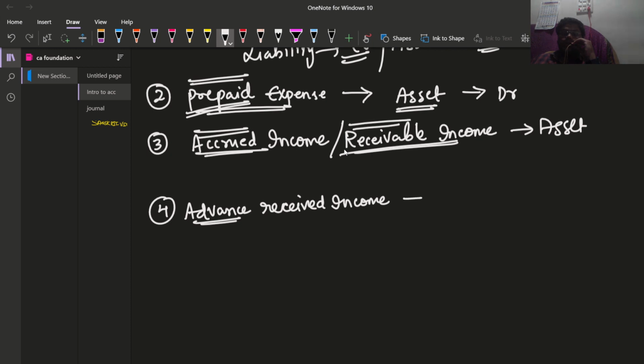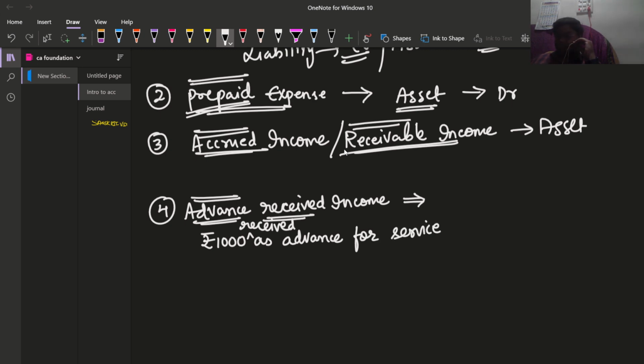Advance received income. Advance received income in the sense what? It is like an advance. We haven't rendered our services. Okay. Let us say rupees 1000 has been received as advance for service.